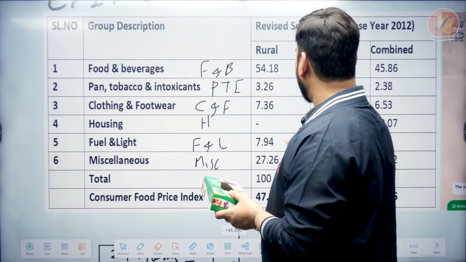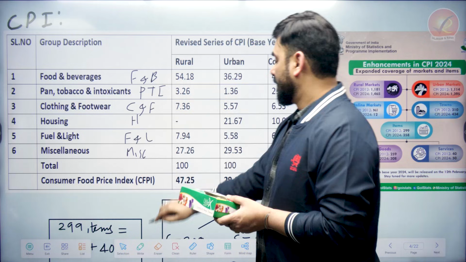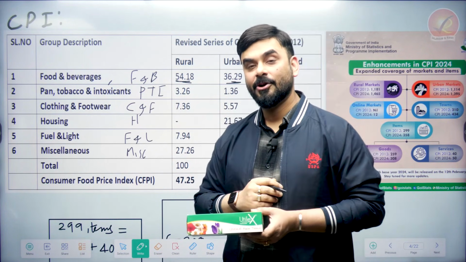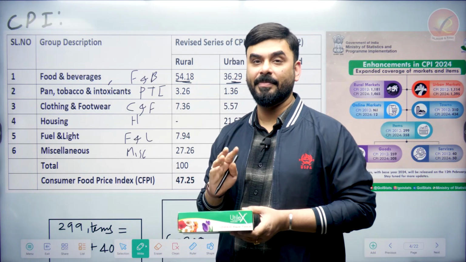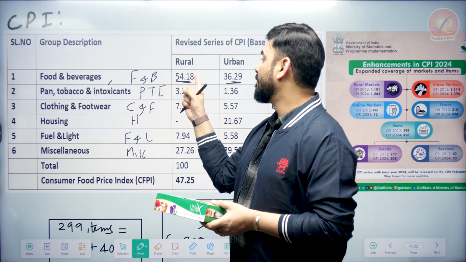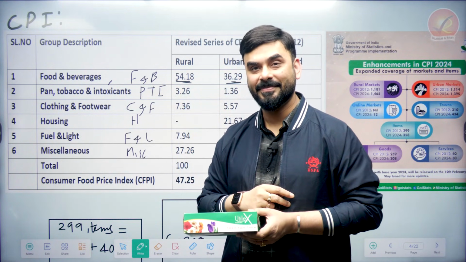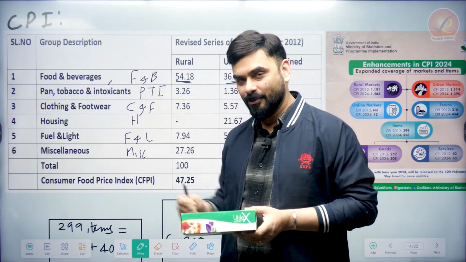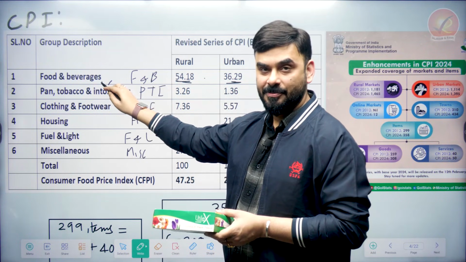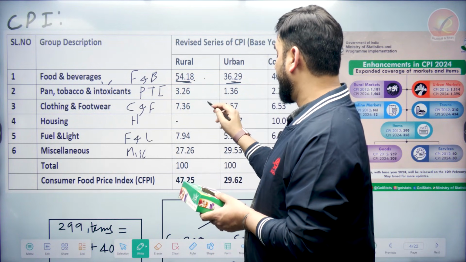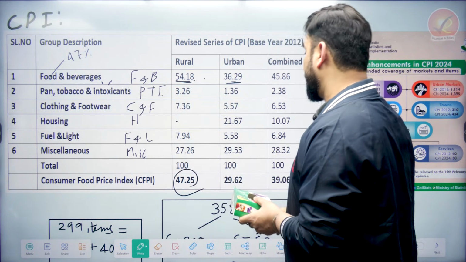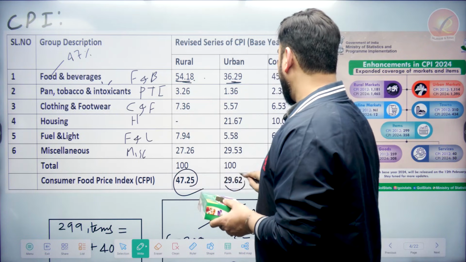So if I am in rural India, I'm spending 54 rupees on food and beverage. If I'm in urban India, I'm spending 36.29, which means as a part of my income, a higher proportion of expenditure goes to food and beverage in rural India compared to urban India, right? So I'm spending a higher proportion of my income on food in rural India. That's why the weight is high. But if you want to segregate only the food part, not the beverage part, this 54 is food plus beverage. So the only food part is roughly 47% for rural India, and for urban India it's 29%.